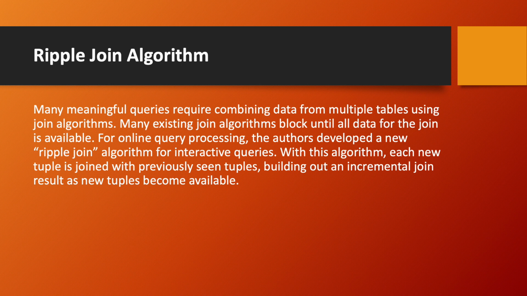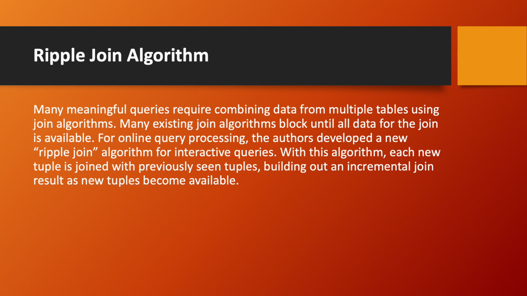Ripple join algorithm. Many meaningful queries require combining data from multiple tables using join algorithms. Many existing join algorithms block until all data for the join is available. For online query processing, the authors develop a new ripple join algorithm for interactive queries. Within this algorithm, each new tuple is joined with previously seen tuples, building out an incremental join result as the new tuples become available.